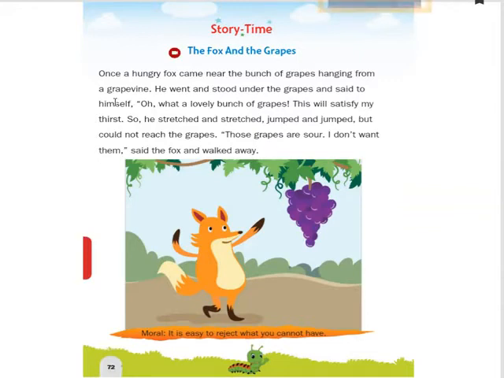Very good. Once a hungry fox came near the bunch of grapes hanging from a grapevine. Aha, a lot of difficult words are there. So, okay. Once a hungry fox. So, you know a fox. But why a hungry fox? Is Hungry its name? Is the name of the fox Hungry?